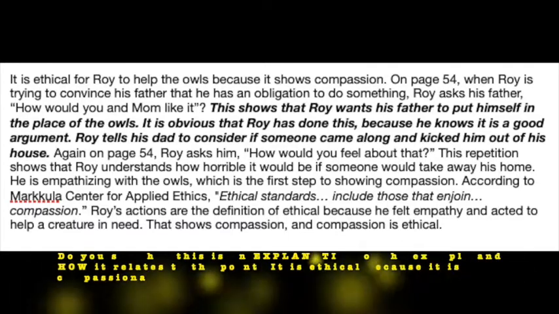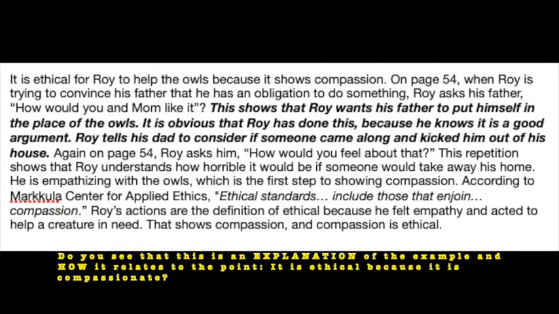So look at the explanations for each of those examples. Example 1, "How would you and Mom like it?" follows with, "This shows that Roy wants his father to put himself in the place of the owls. It's obvious that Roy has done this because he knows it is a good argument. Roy tells his dad to consider if someone came along and kicked him out of his house."